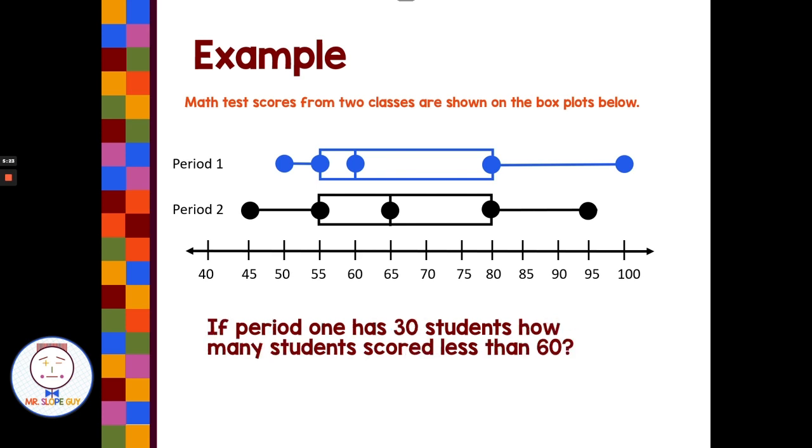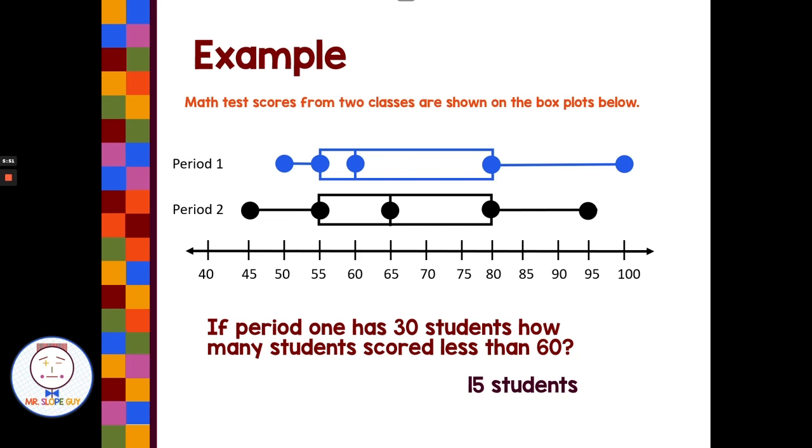So if period 1 has 30 students, how many students scored less than 60%? Well, we know that 50% score above 60, 50% score below 60. And so if it's 50% that are less than 60 and there are 30 students, half or 50% of 30 students means 15 students would have scored below 60.